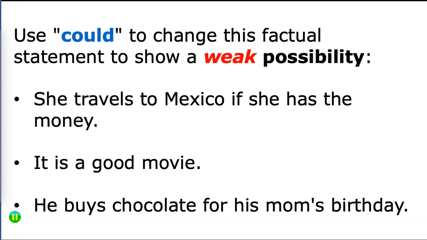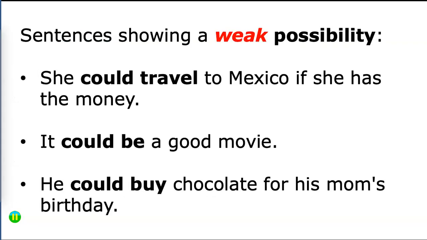We use could to change factual statements to show a weak possibility. Go ahead and pause after I read the sentences. She travels to Mexico if she has the money. It is a good movie. He buys chocolate for his mom's birthday. Go ahead and pause. The answers would be: she could travel to Mexico if she has the money. It could be a good movie. He could buy chocolate for his mom's birthday. These all indicate weak possibility. The ability is there, maybe.